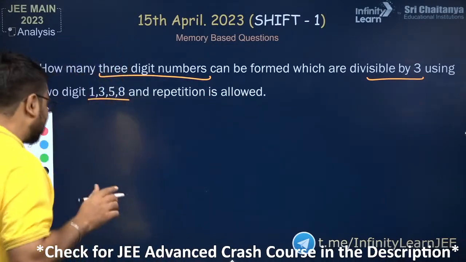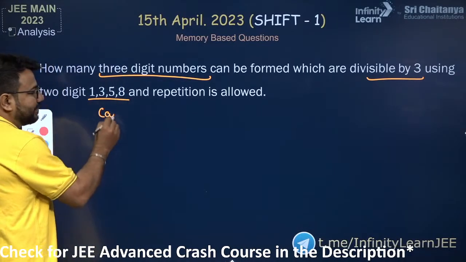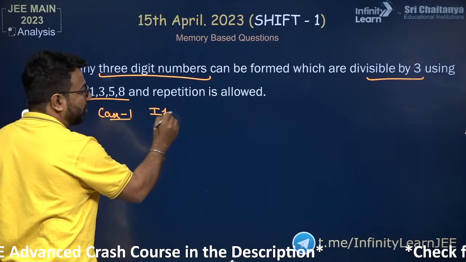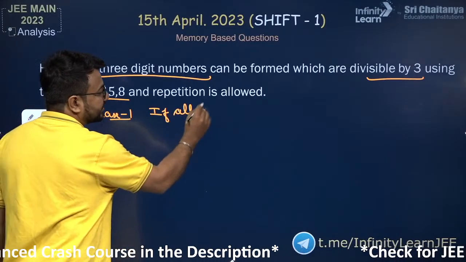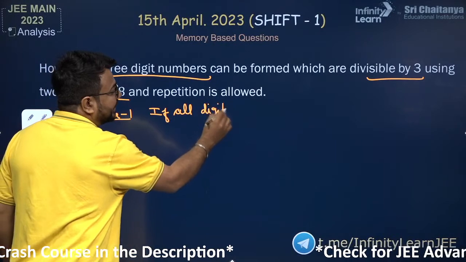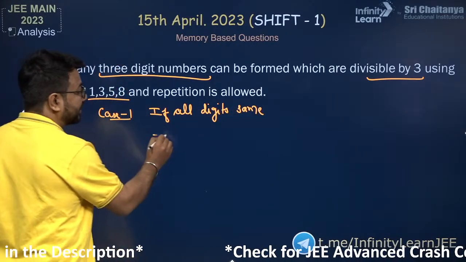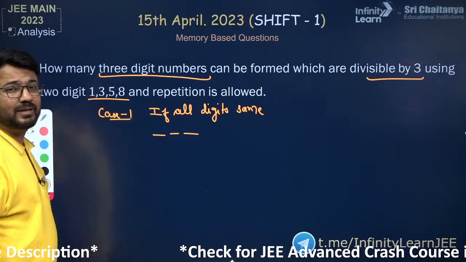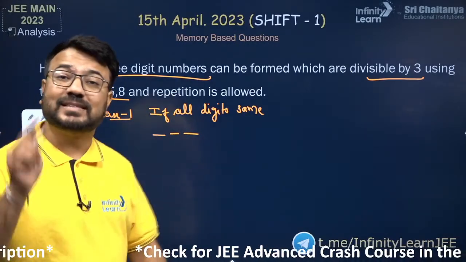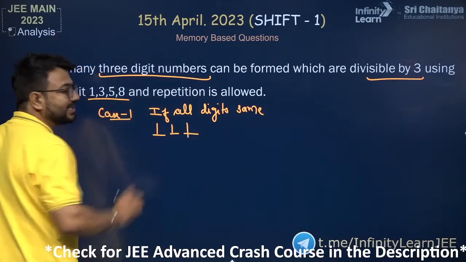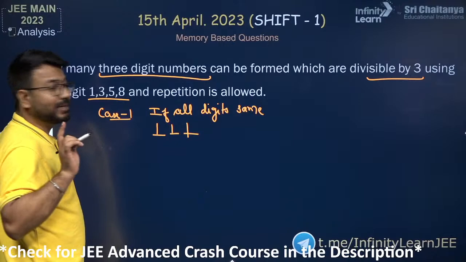Now what you will observe here, in case number 1, if I take all digits the same, can I get a 3-digit number which is divisible by 3? Yes, definitely I can. Suppose I keep all 3 digits 1, yes, it will be divisible by 3.